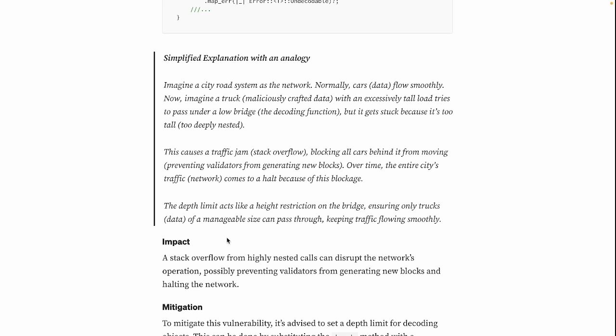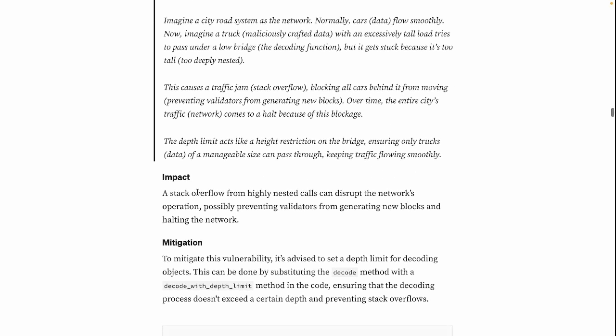And this is already the mitigation. Let's see first what's the impact. A stack overflow with highly nested calls can disrupt the network's operation, possibly preventing validators from generating new blocks and halting the network. It seems like a kind of DoS attack also.